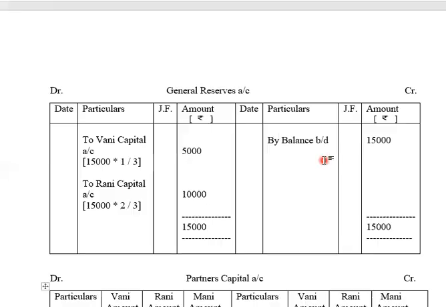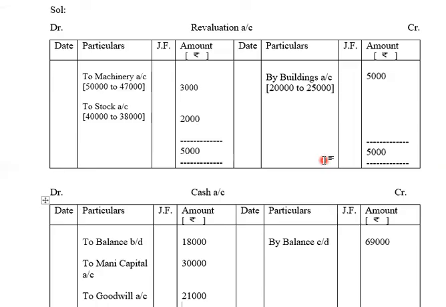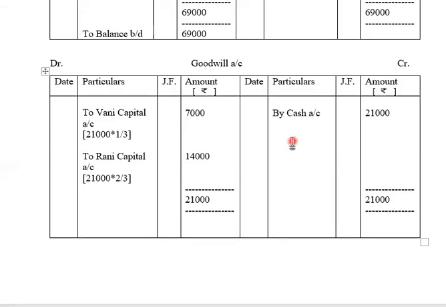Then if in revaluation it was profit, we would have recorded the name of partners in the revaluation account, then we would have recorded the name of revaluation in the partners capital account. But in this problem, there is neither profit on revaluation nor loss on revaluation. So we are not going to record the name of revaluation in the partners capital account.